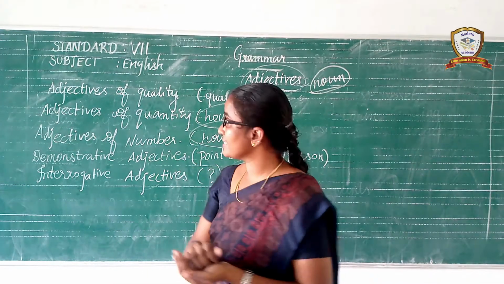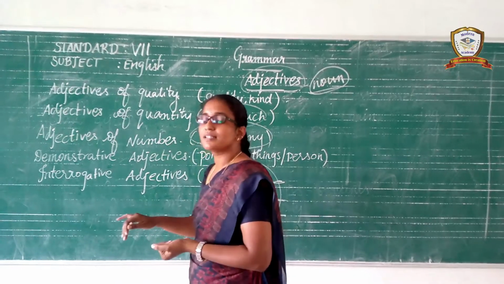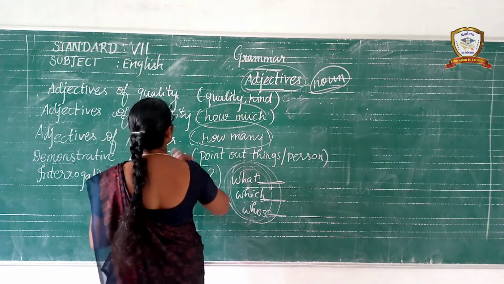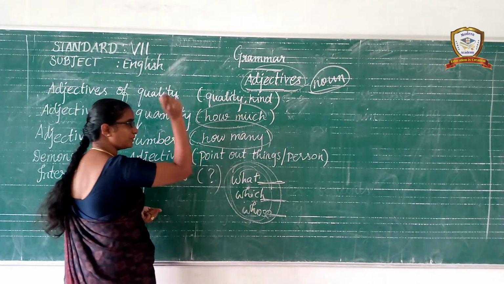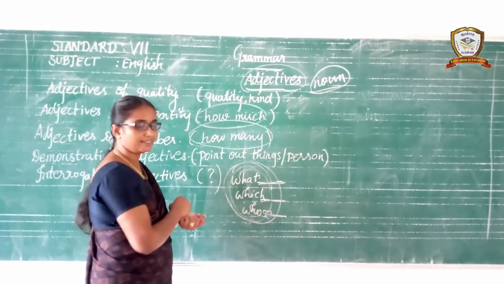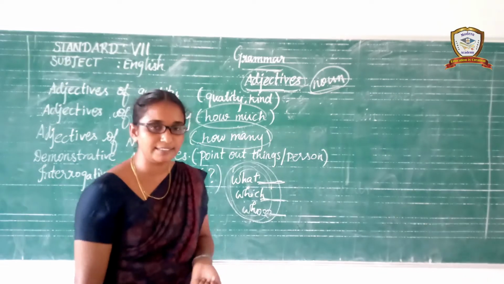Possessive adjective. Let us learn the five kinds of adjectives with examples. Listen carefully. First one, adjectives of quality. Adjectives of quality always denote the quality of the person, the quality of the things, the kind of the person and the kind of the things. Listen carefully, children. Let us see the examples.